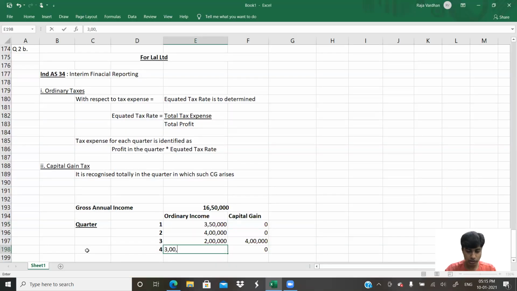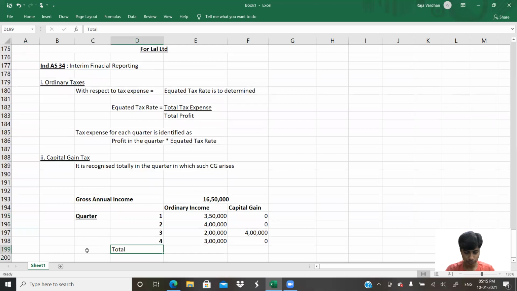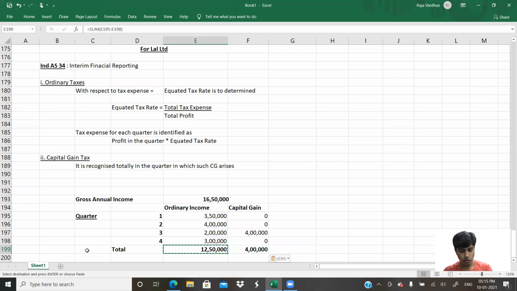Now we'll go for the total. How much is the total? 3 lakh plus 2 lakh plus 4 lakh plus 3 lakh 50,000 comes to 12 lakh 50,000 as the total income when it comes to ordinary income. What about the capital gain part? Capital gain would be 4 lakh only. No problem. So now let's go for the tax rates.